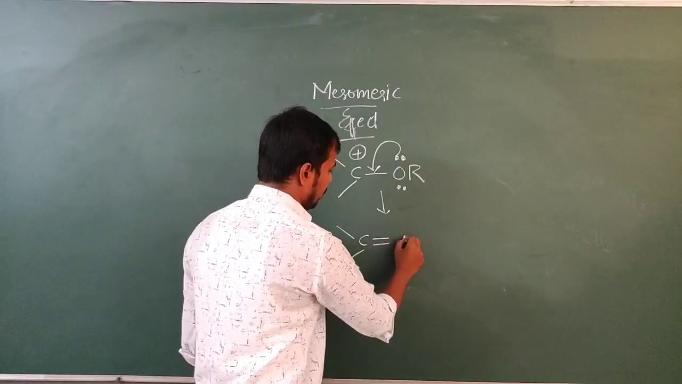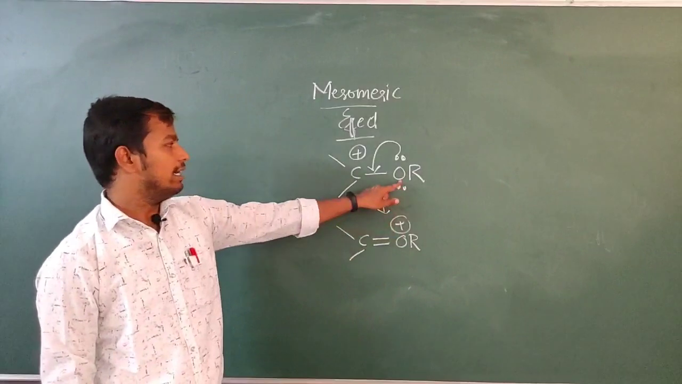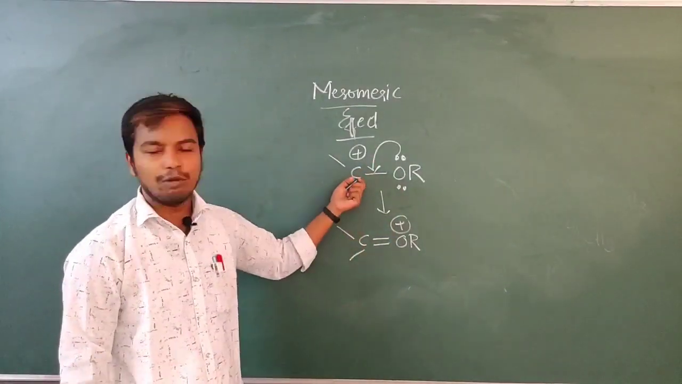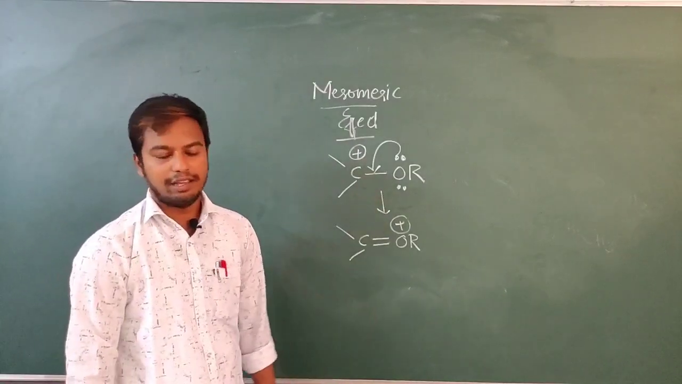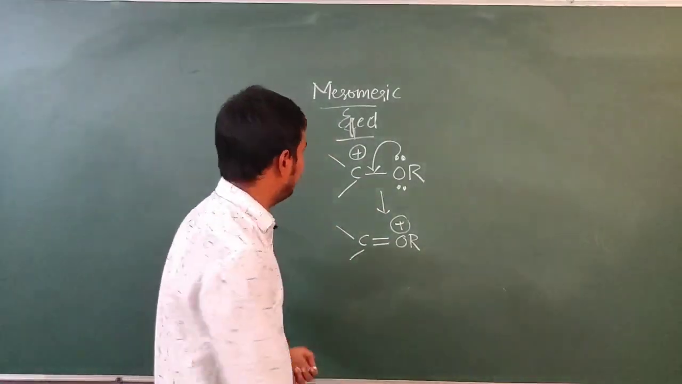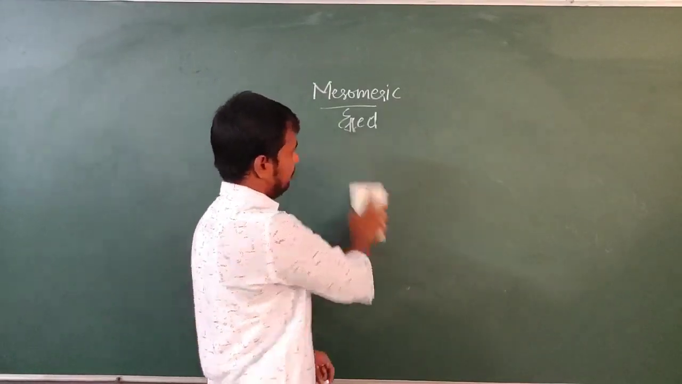What structure do we get here? We get a double bond, and oxygen with a positive charge, because it has donated the electrons. So the carbocation is stabilized here. This is about the mesomeric effect. Let's move on to another example.